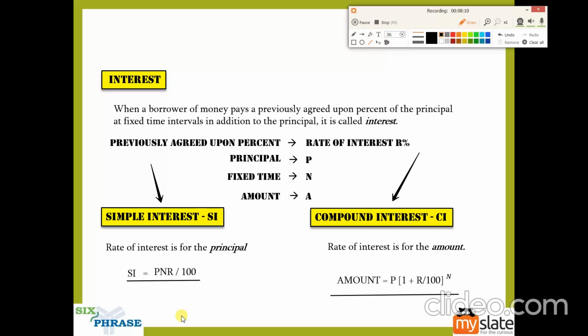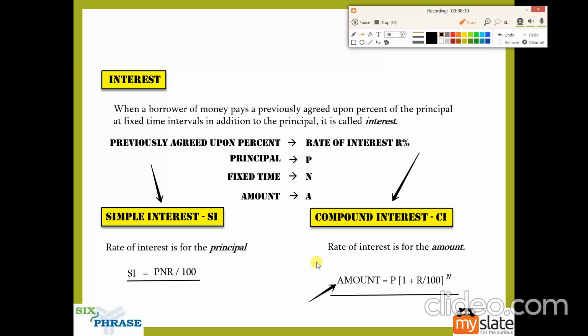So right now, simple interest is given as PNR by 100. You know what is P? P is principal, N is the time period, R is the rate of interest. And for compound interest, you don't have a direct formula as such. You have the formula for the amount of the compound interest.